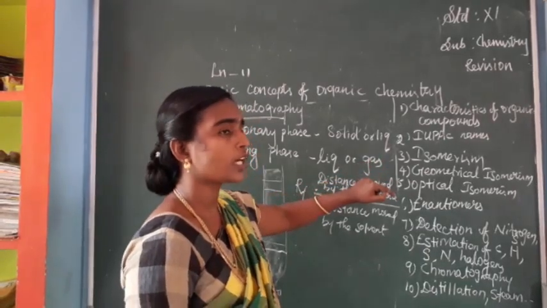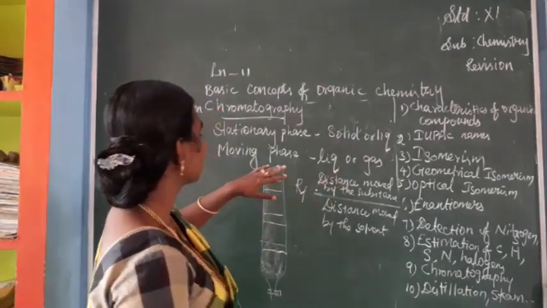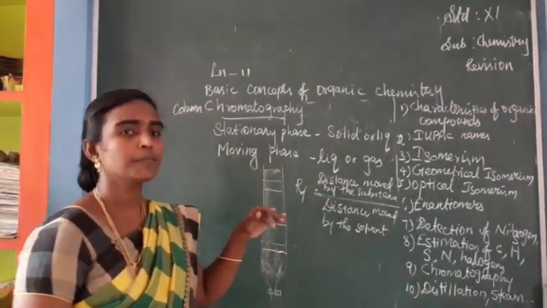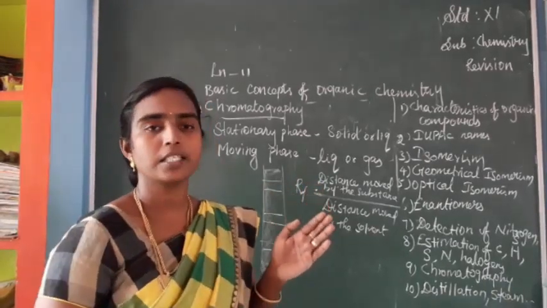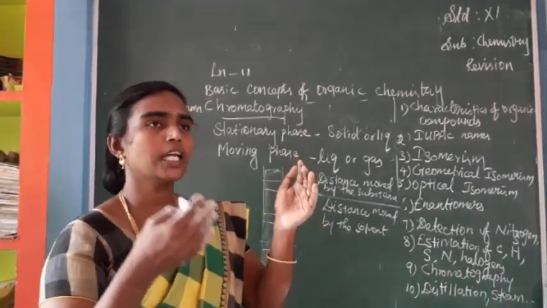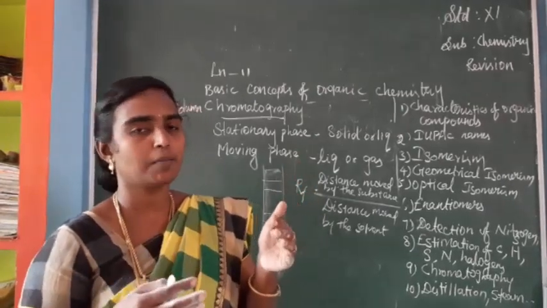Constitutional isomers are classified into chain isomerism, position isomerism, functional isomerism, tautomerism. Then we have seen one more isomerism, metamerism. When you are studying isomerism, along with the definition, you have to study the examples also.